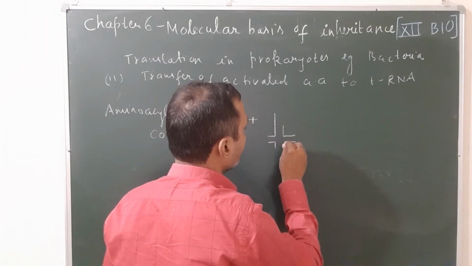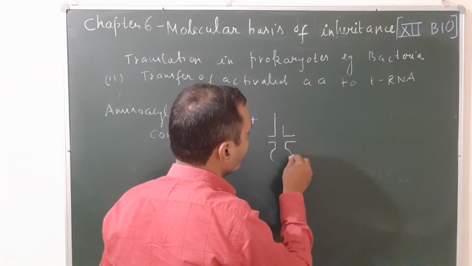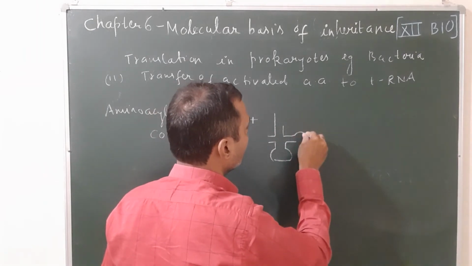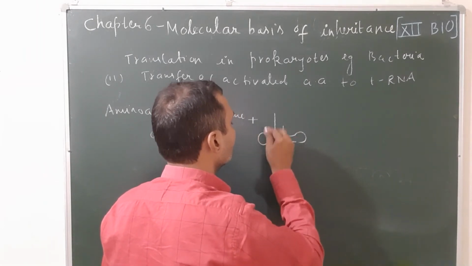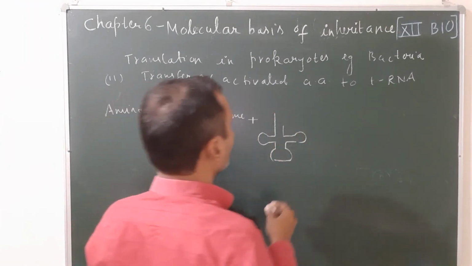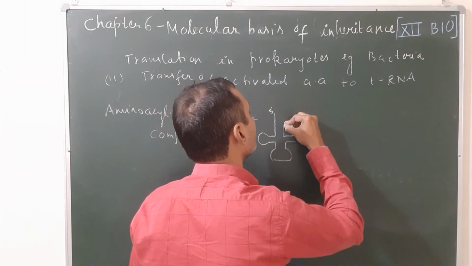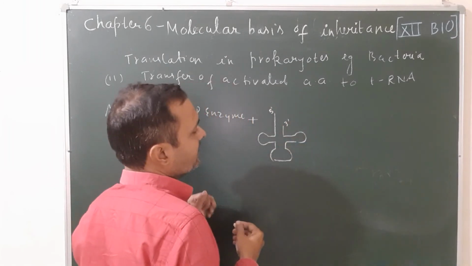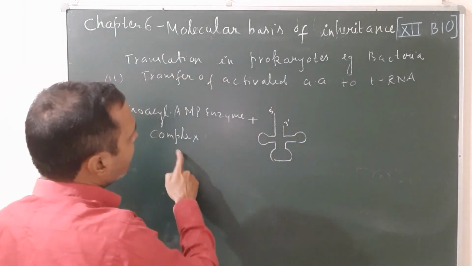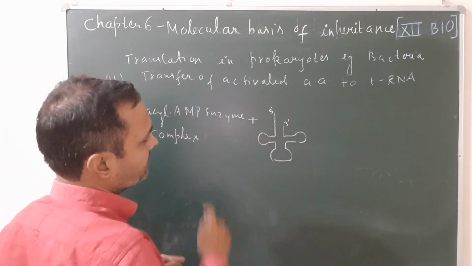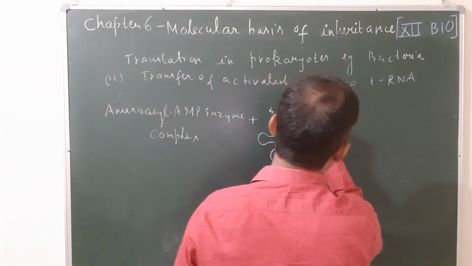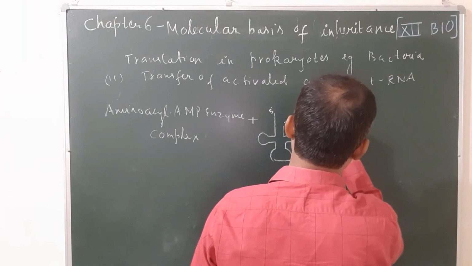It is like this. This is the tRNA. This is the 5 prime end, and this is the 3 prime end. At the 3 prime end, the amino acid is transferred, and the remaining part is released out.